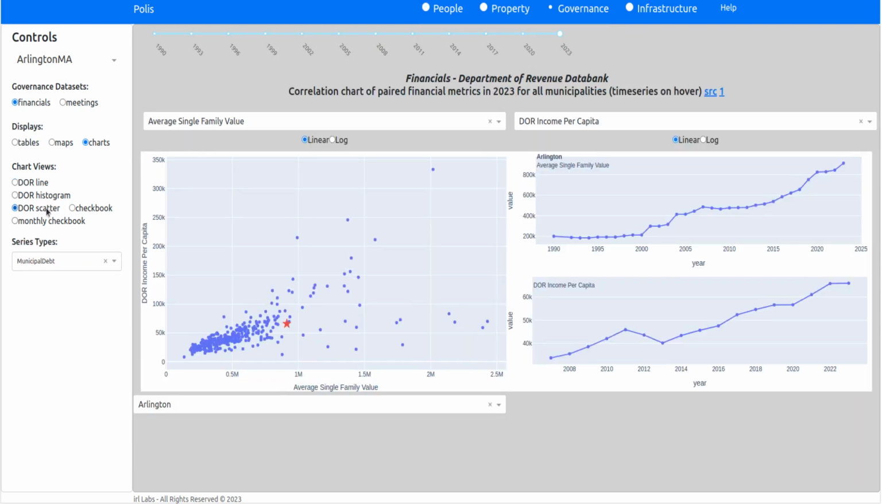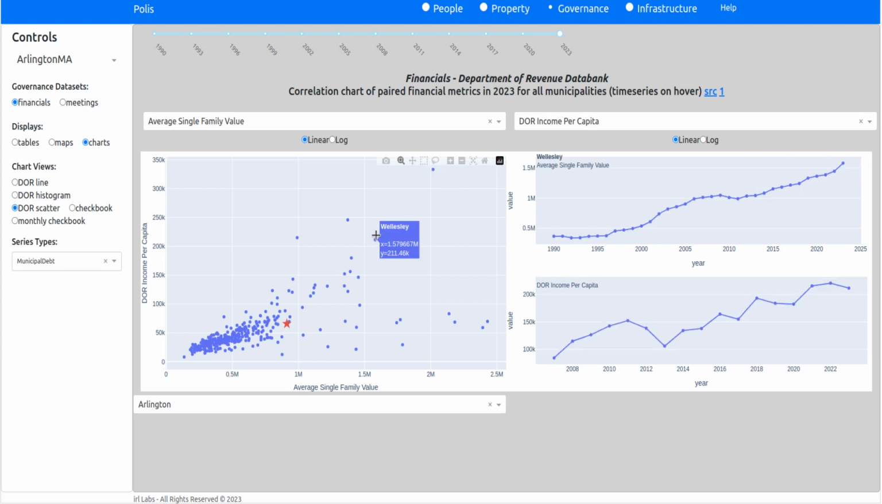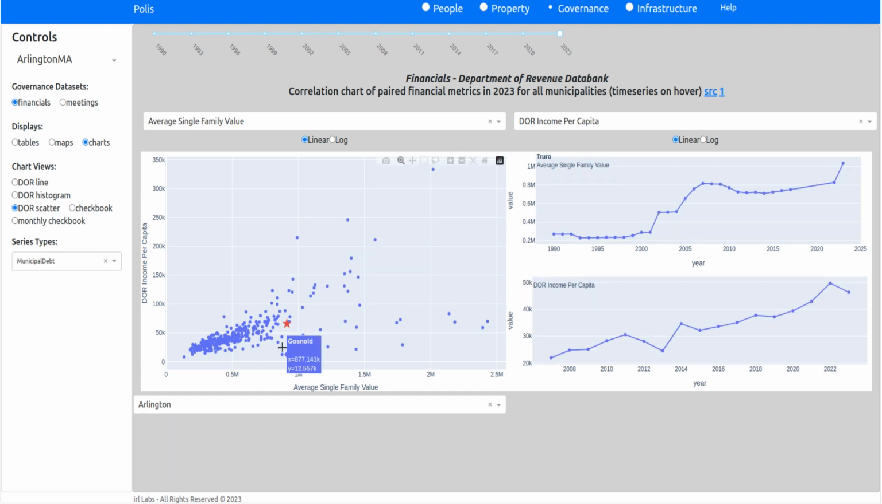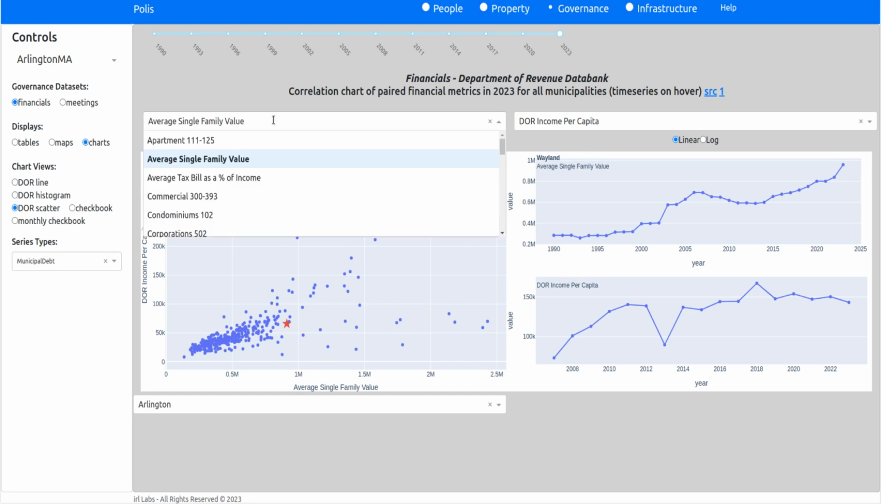What this does is show you, for example, all cities and towns, each represented by a dot, with the average single family value versus the income per capita. Over time you can see the single family value in the community as well as the income per capita. If you hover over any one of the dots, it changes the detail, and the town that you select has a star next to it.